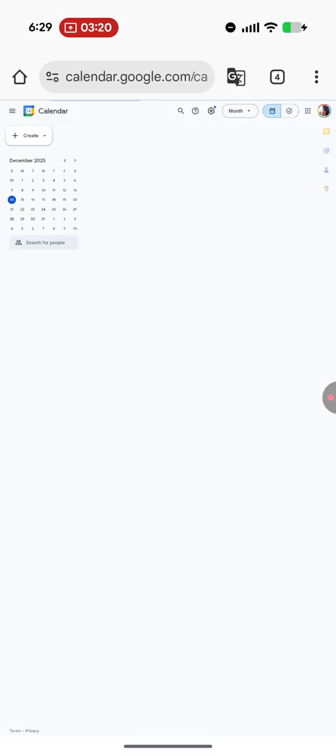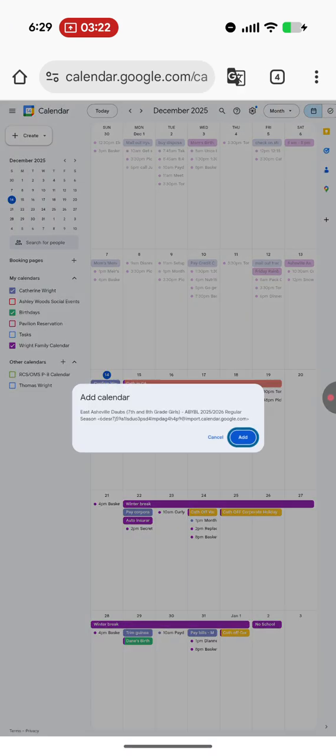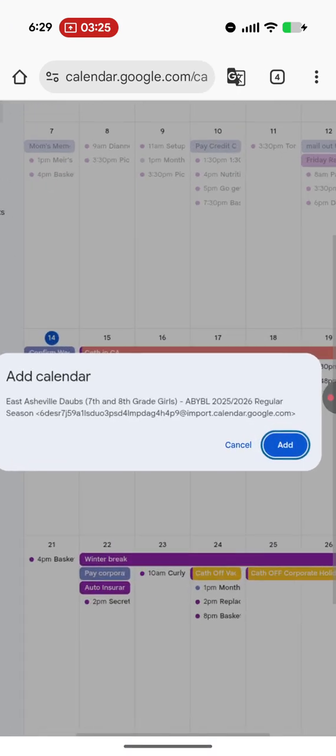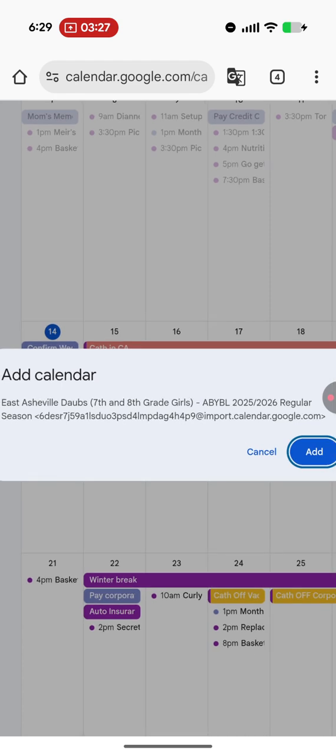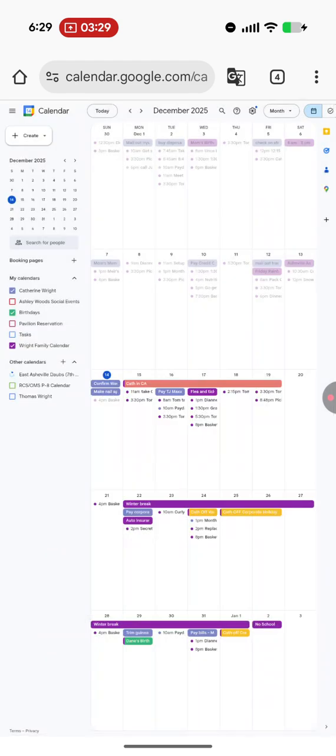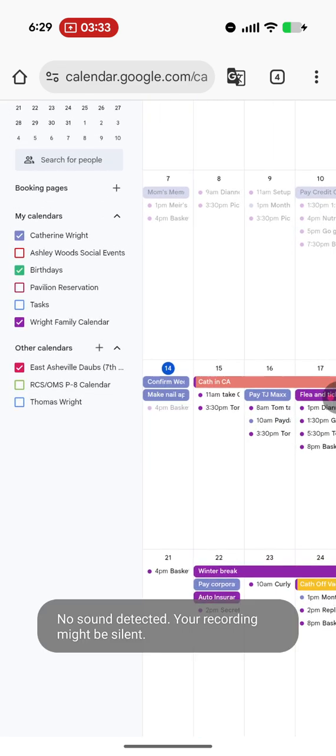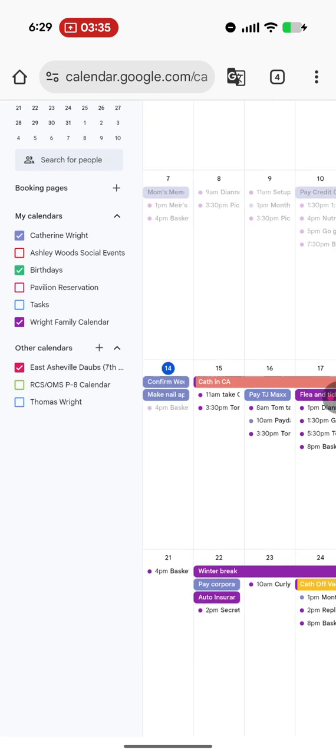It is launching a web page. This is not my Google Calendar app, even though I have it installed. And it's asking me here, do I want to add this calendar? I'm zooming in here. I'm going to add it, and there's my calendar in here. Over here you see there's a little option here for other calendars, and East Asheville Dobbs is there. It's checked, and it looks like that should be fine, but it actually requires another step in your app for you to see it when you're launching your calendar app.